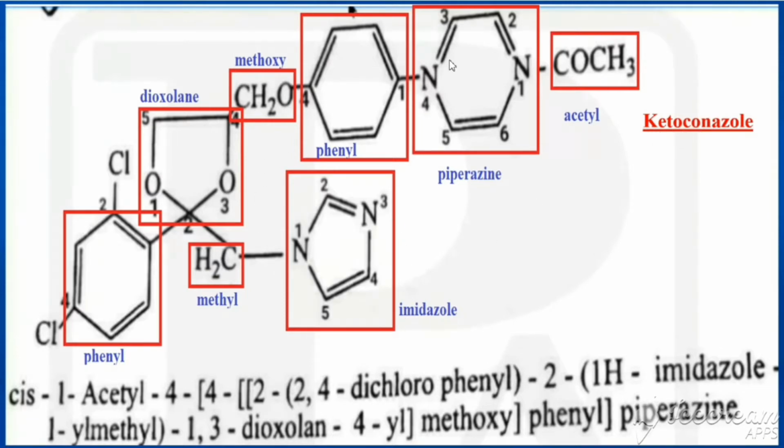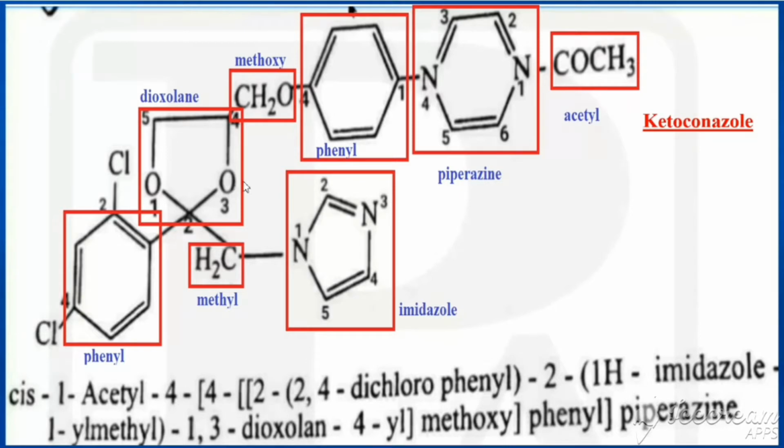So what is the basic one for that? We have piperazine. So that is the basic one. The first nitrogen of piperazine is having acetyl, and the fourth position of piperazine is connected with phenyl, and the fourth position of phenyl is connected with methoxy, and that methoxy carbon is connected with dioxolane. Here the fourth position of that dioxolane is connected with methoxy.